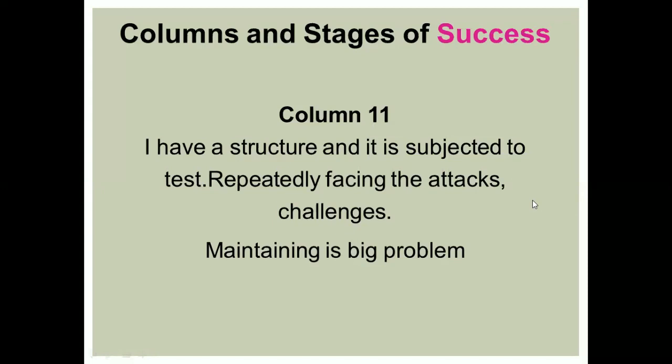So on column 10, or even you can say on 9, you have that capacity or capability to perform anything, or to take the responsibility, or to provide love, care, or nourishment according to rules, anything. But from column 11, now the structure is subjected to test, and repeatedly it faces attacks and challenges. See, the similarity between the left side and right side is that they both face the challenges, the attacks. But on the left side, they are doubtful whether they have the capability or not, and on the right side, they are losing the capacity.